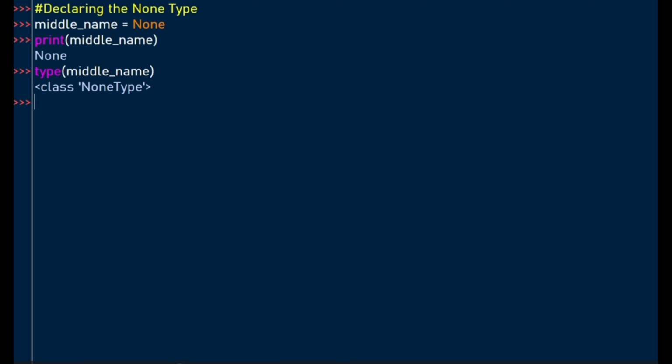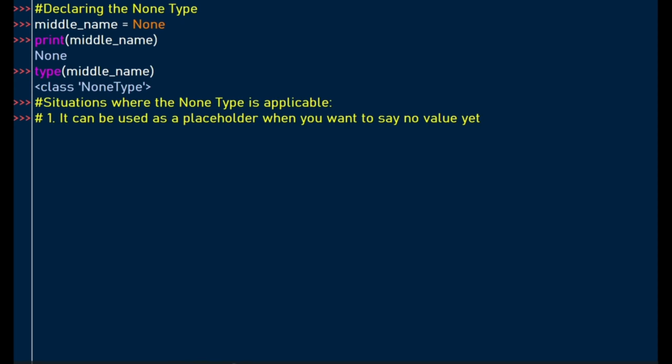Let's also look at situations where we can apply the none type. And the first situation is when we use the none type as a placeholder. We're going to define a list, like we want to go shopping. We don't know what we want to buy yet, but when we reach, say, the supermarket, we start inserting the things we want to buy. So let's declare a list of items we want to buy.